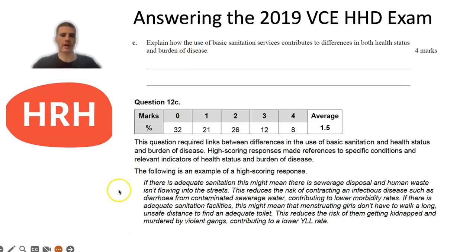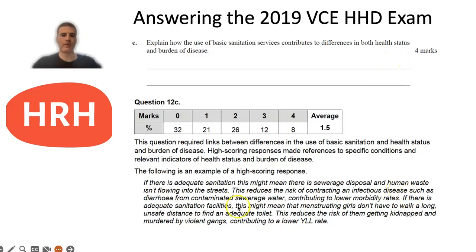So you can see they provided an example of a high scoring response in the examiner's report, which went on to say, if there is adequate sanitation, so that's how it's addressing this first part of the question that's talking about the use of basic sanitation services, this might mean there's sewage disposal and human waste isn't flowing in the streets, which reduces the risk of contracting an infectious disease such as diarrhea from contaminated sewage, contributing to lower morbidity rates. So that's ticking off the health status there.